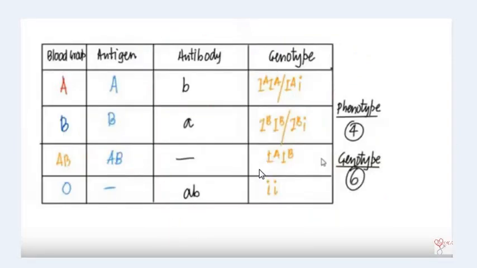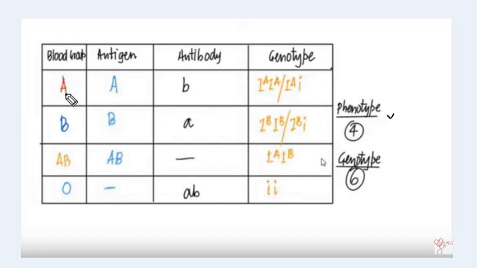I have made this chart for you so that you can understand easily. This box represents blood group, this box represents antigen, this is antibody, and this is genotype. And what is genotype? And here you can see phenotype. What is the meaning of these two terms, genotype and phenotype? The term phenotype means outer appearance of the body, and genotype means genome structure.